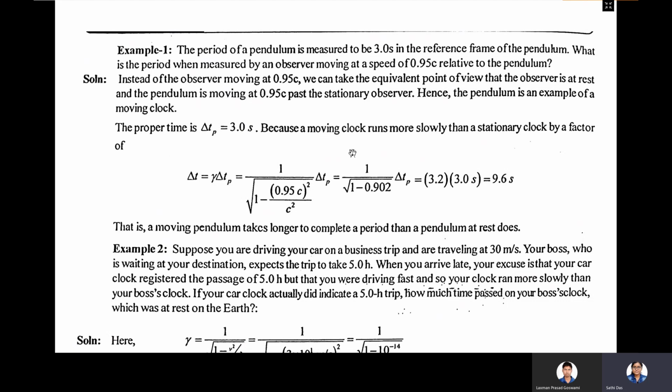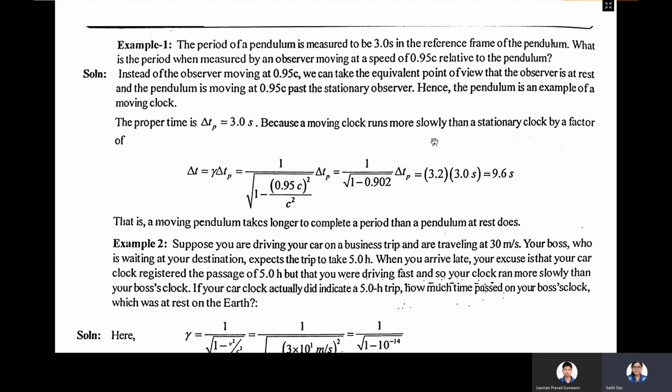Now the clock is moving, and the moving clock will run more slowly than the stationary clock by a factor of gamma: delta T equals gamma times delta Tp. Gamma is 1 by root over 1 minus v square by c square, where v is 0.95 c, the speed of the pendulum. So delta T is 1 by root over 1 minus (0.95 c) whole square divided by c square, times delta Tp. Just put in the values and you will get 9.6 seconds.